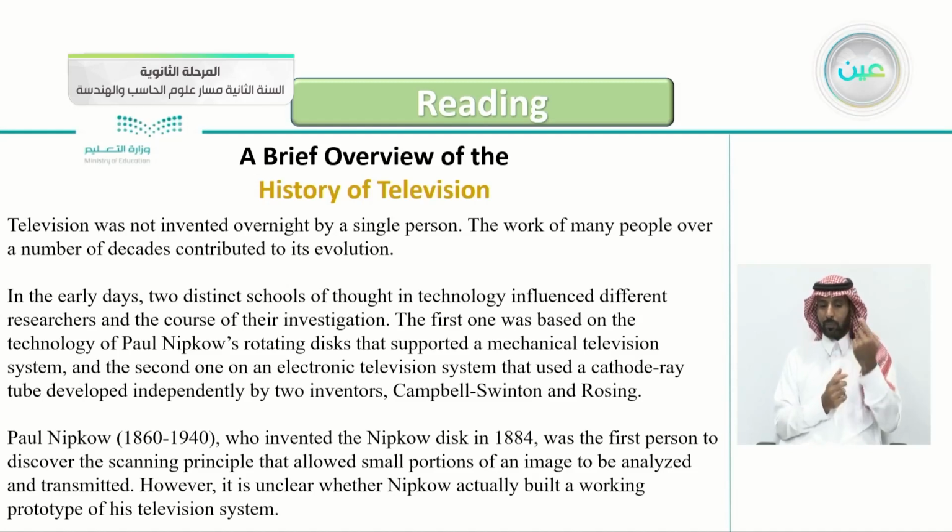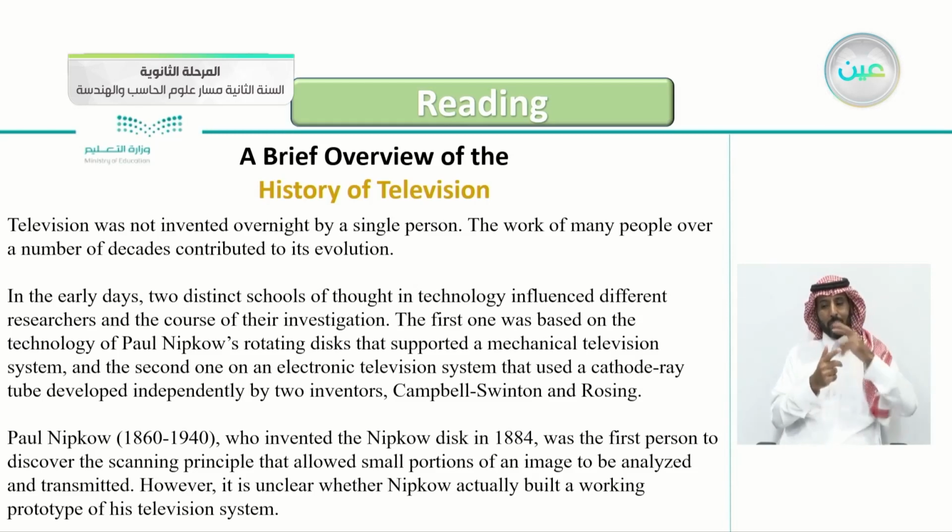Let's listen. Television was not invented overnight by a single person. The work of many people over a number of decades contributed to its evolution. In the early days, two distinct schools of thought in technology influenced different researchers and the course of their investigation. The first one was based on the technology of Paul Nipkow's rotating discs that supported a mechanical television system, and the second one on an electronic television system that used a cathode ray tube developed independently by two inventors, Campbell Swinton and Rosing.